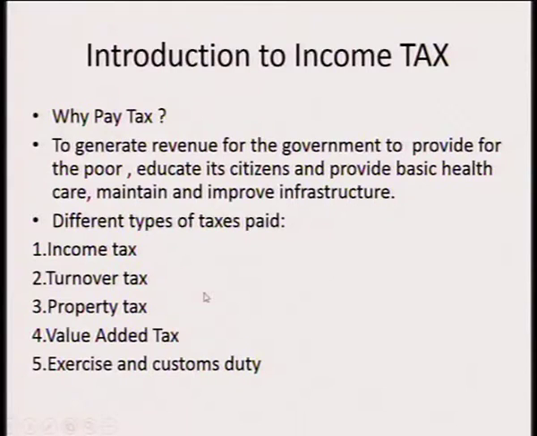Why must we pay tax? So tax is a form of revenue for the government to provide for the poor, educate its citizens, provide basic health care, maintain and improve infrastructure. Different types of taxes paid. You've got income tax, turnover tax, property tax, value-added tax, and excise and custom duty.